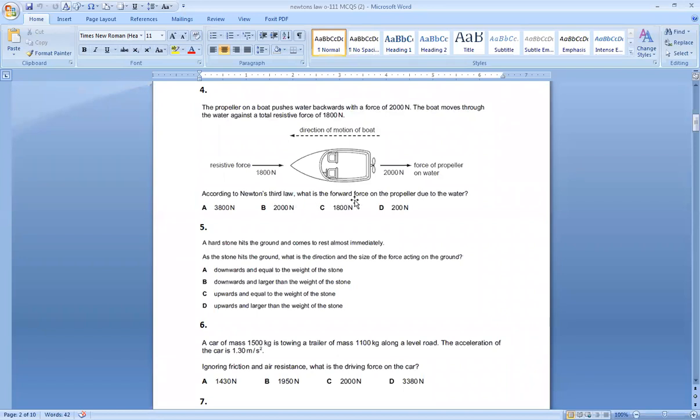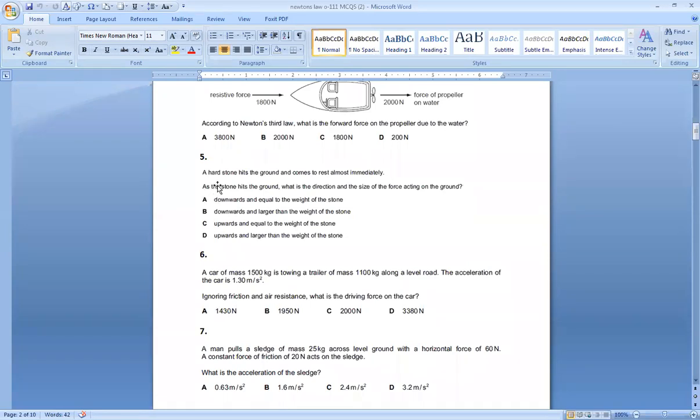Because the demand of the question is the force on the propeller due to water. So we have to say what is the force of the propeller on water. The force of the propeller on water is 2000. So the force of water on the propeller is again 2000 according to Newton's third law.